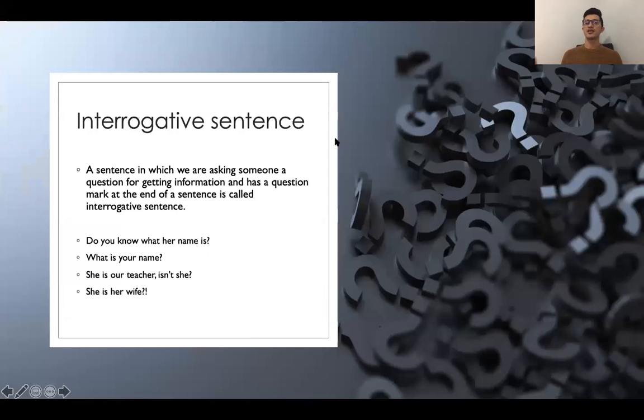What is interrogative sentences? Interrogative sentences is which we are asking someone a question for getting information and has a question mark at the end of sentences called interrogative sentences. So there's two elements, two important points for interrogative sentences. First, you should ask someone a question or for information. Second, it should end with the question mark.